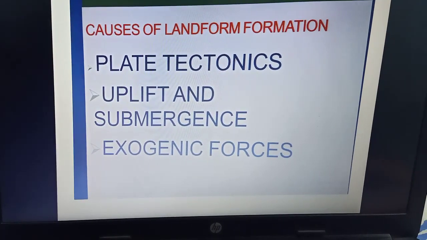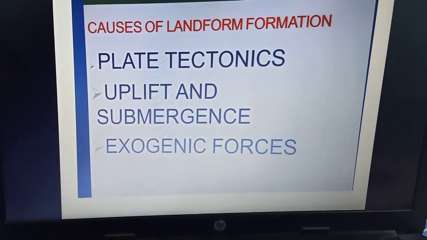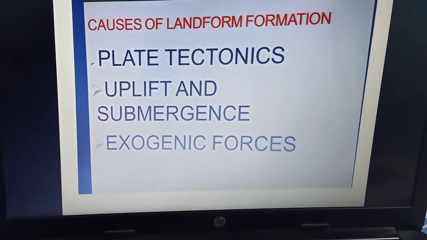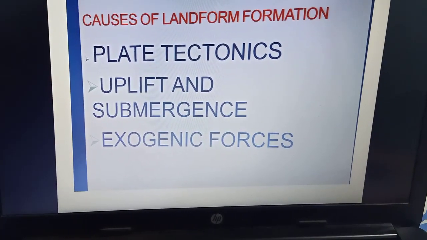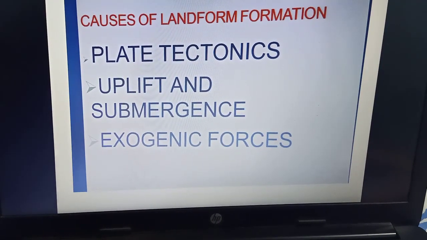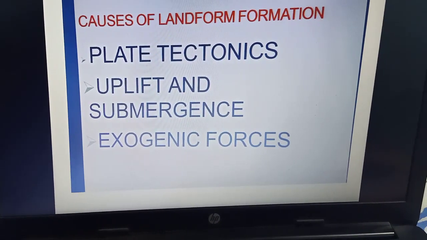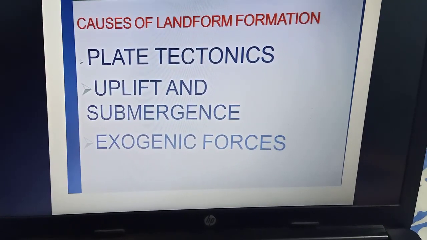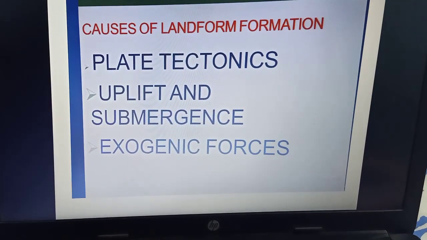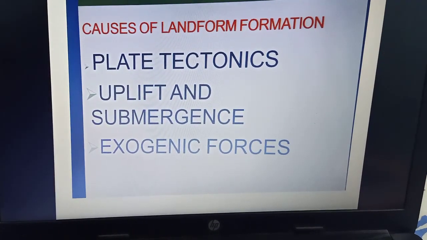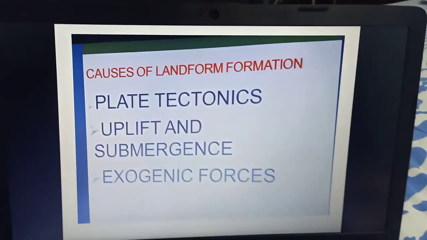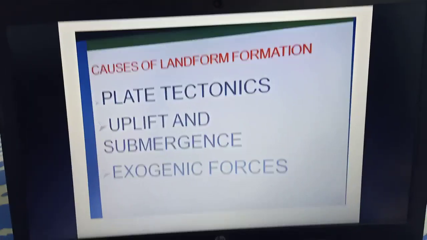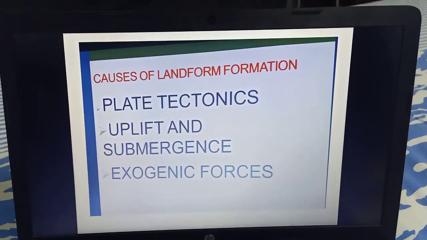Next, we have the exogenic forces. The exogenic forces are the destructive forces. These forces include the work of the agents of weathering and the agents of erosion, like the running water, glaciers, the sea waves. So they act on the landforms, they cause wear and tear, they cause erosion of the landforms, and that is why they are referred to as the destructive forces.